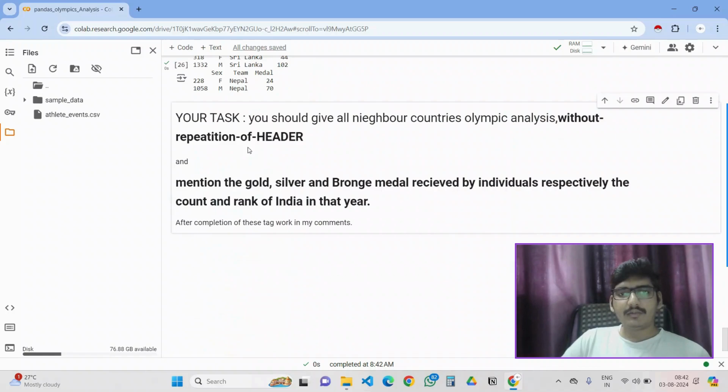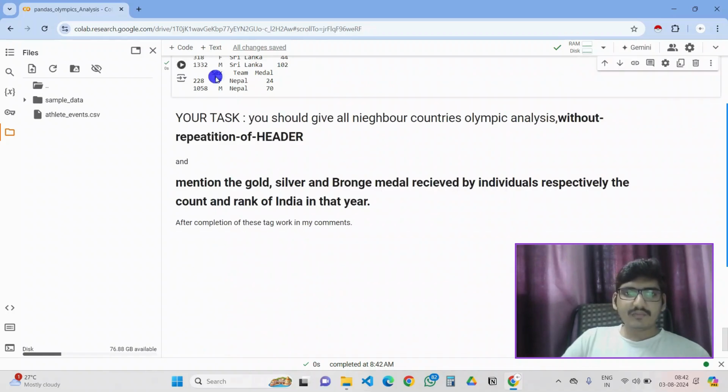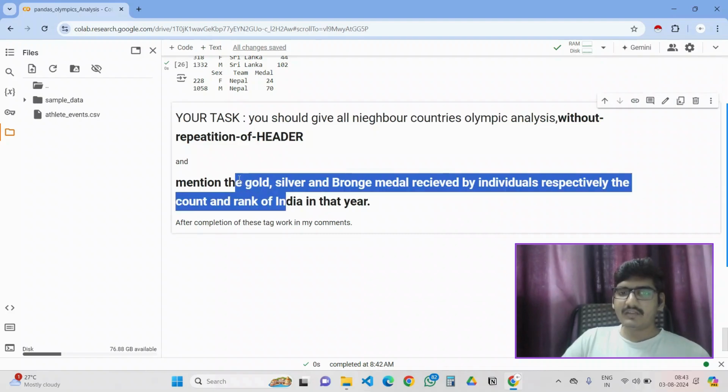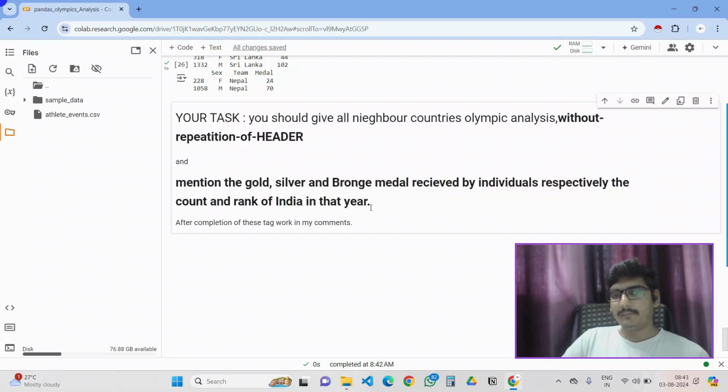Finally, coming to your task. Here there is a repetition of this thing. Yeah, 60 medals. The heading is repeated. Your task is to remove the header. You should set the header only one time and repeat the things for each country. And the second thing is to mention gold, silver, bronze medals received by individuals respectively, the count and rank in that year. Let us consider the year 2016, and for 2016 you should count gold, silver and bronze medals with the participants' names and their games and everything related to this. You should create a table accordingly. After completion, tag in the comments that you have completed the task.